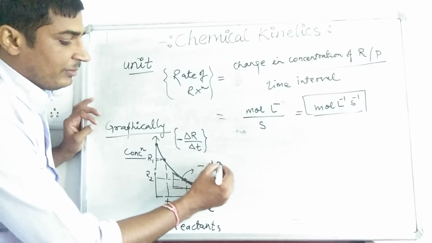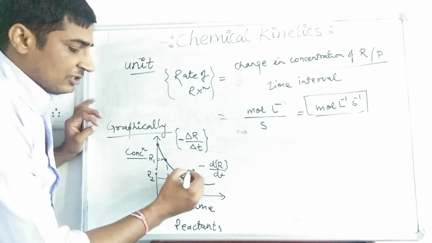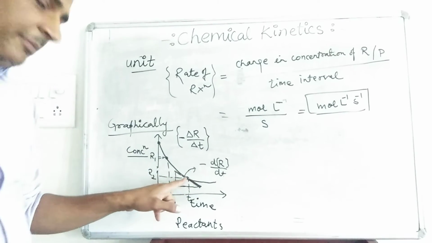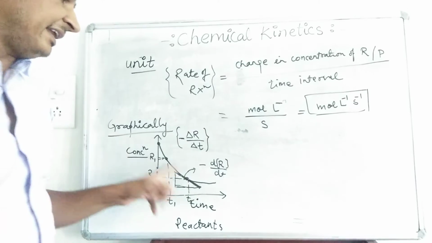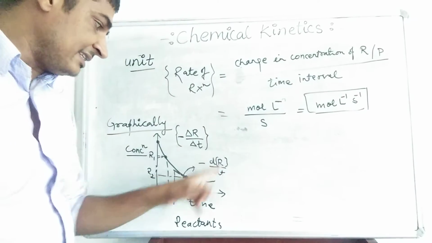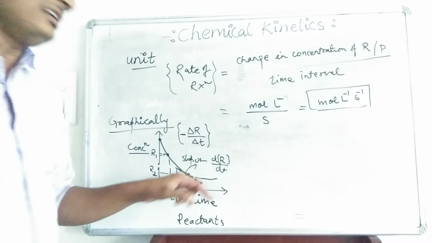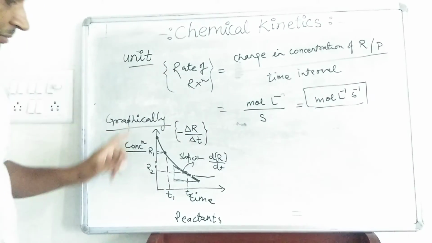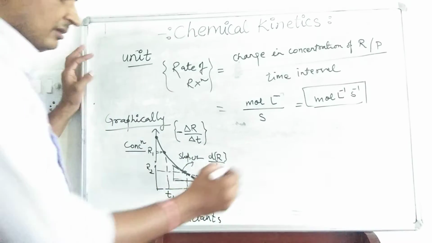We can write down minus dR upon dt. So how can we find out instantaneous rate of reaction? At any point where we want to find out the rate of reaction, we have to draw a tangent, and the slope of that tangent is the instantaneous rate of reaction. The same graph, if we want to draw for the concentration of the products, what happens?